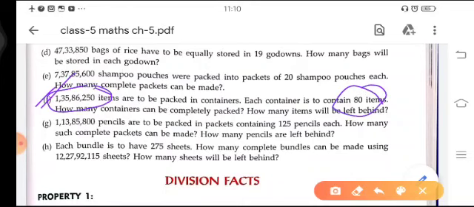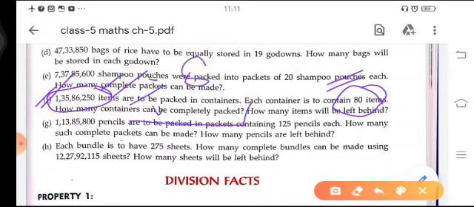Then they are asking how many containers can be completely packed.